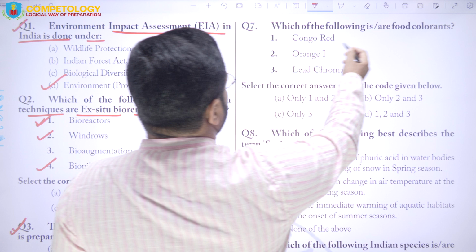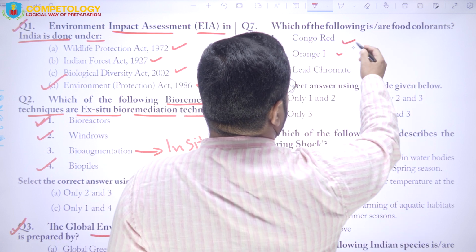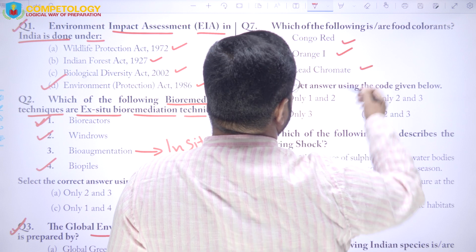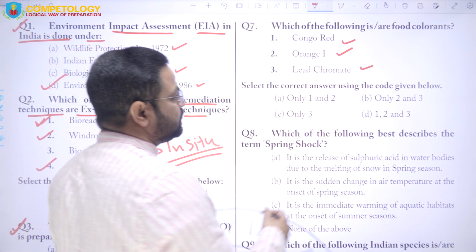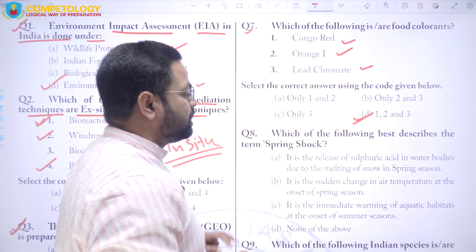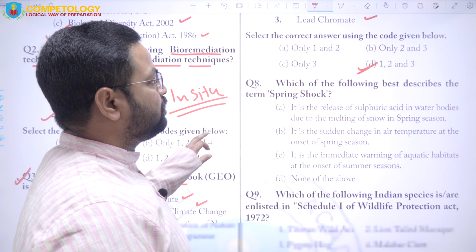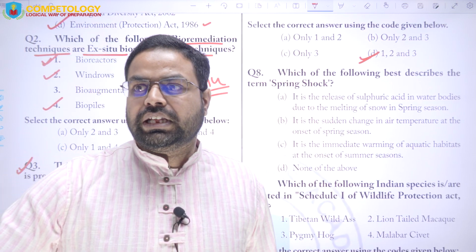Next is, which of the following are the food colorants: Congo red, orange one and lead chromate. So here all three are food colorants, and some of them are also restricted because of their adverse impact on human health, and they are carcinogenic in nature also.